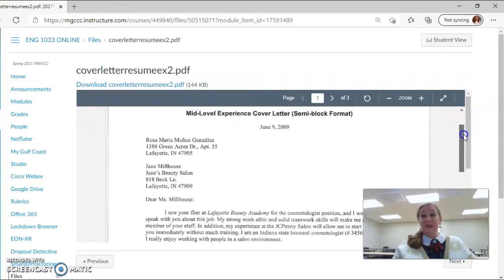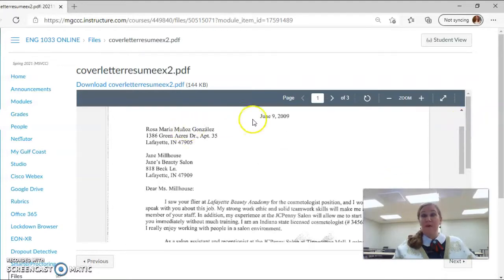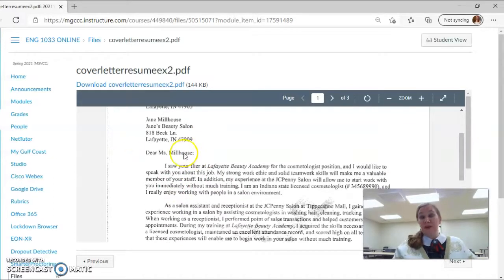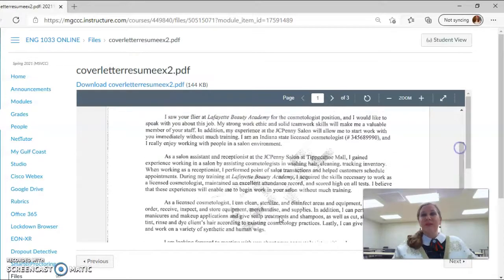Again, you can just use a Google Docs format if you want, where you have the day that you actually write the letter. You know, again, you have your physical address, okay? You have the recipient, the business in which you're applying to, who you're addressing, okay? And again, if you don't know who you're addressing, you can put "To whom it may concern" or "Dear hiring manager." Again, be formal.